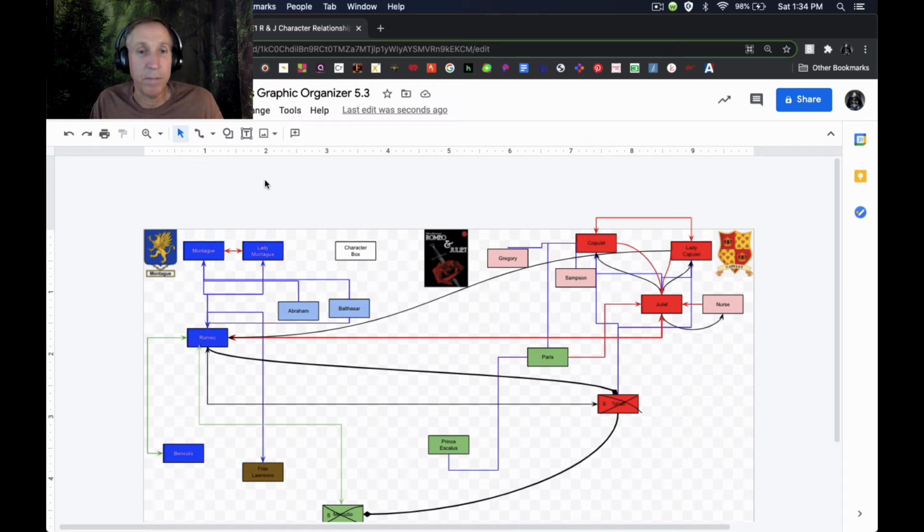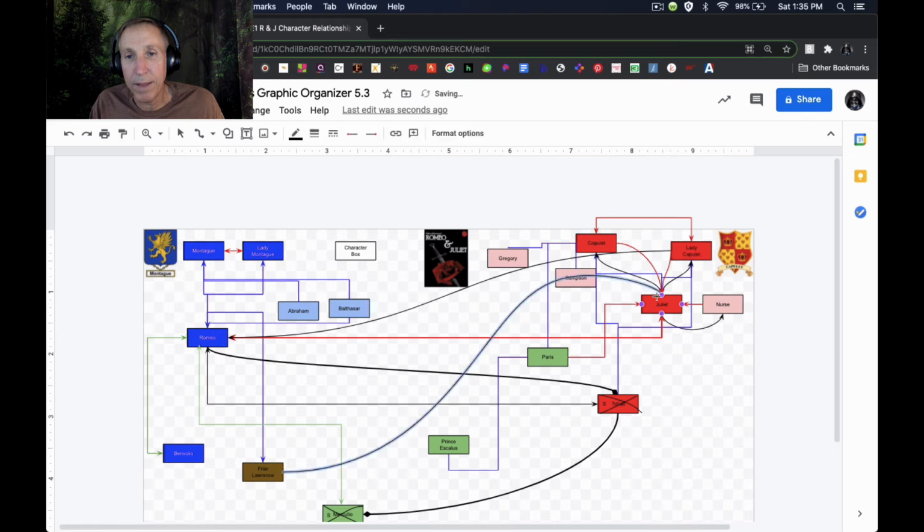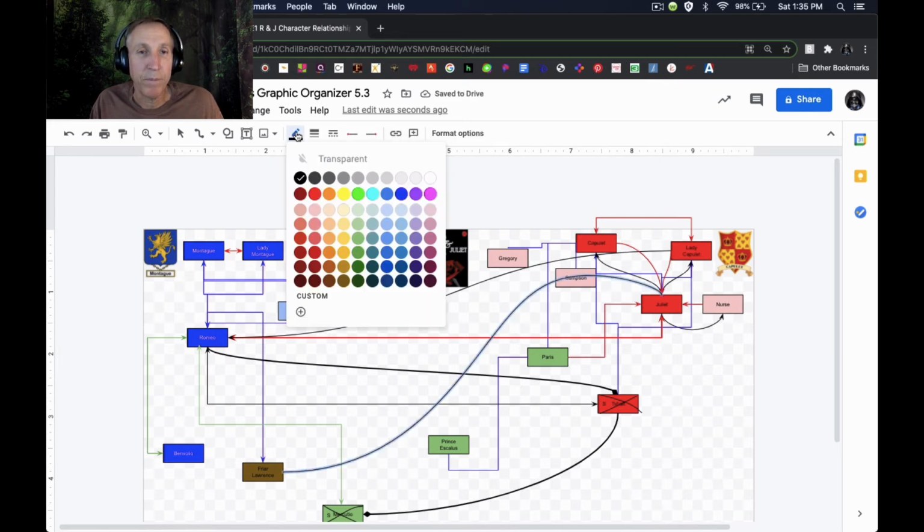What happened to them? Is there a place in Juliet where we can connect an arrow that hasn't been connected yet? Let's see. Let's try a curved line. And we'll have it go from Friar Lawrence to Juliet. That'd be kind of cool. I like that. Even though it kind of goes over Samson a little bit, it lets us see what's going on.